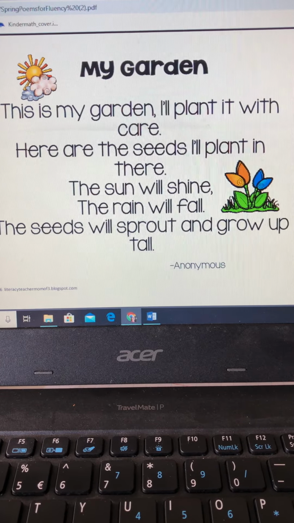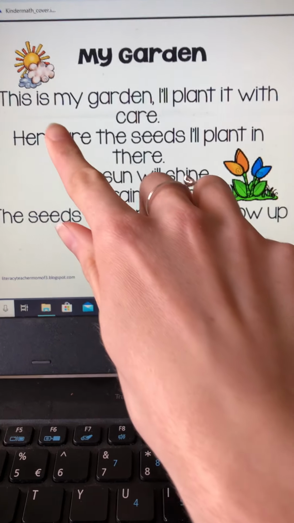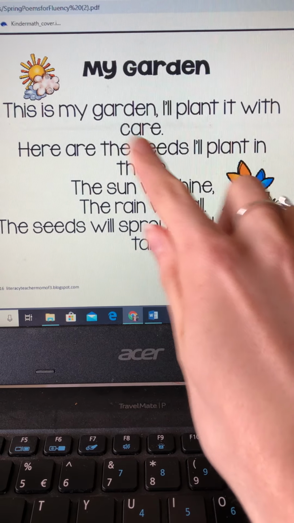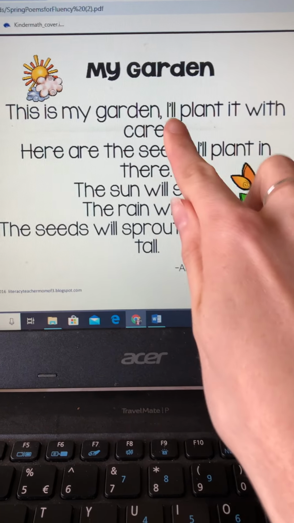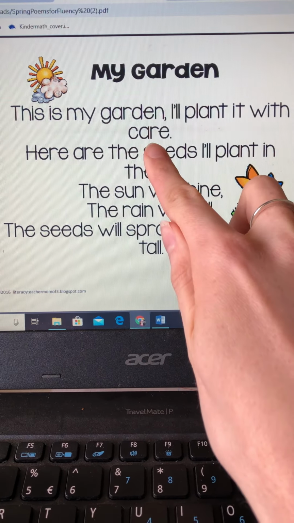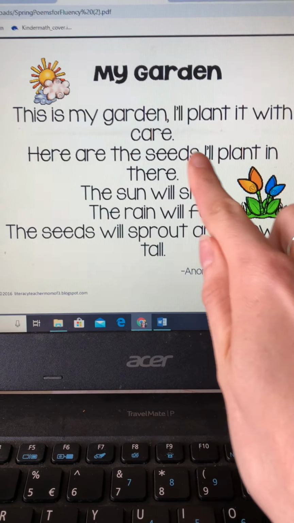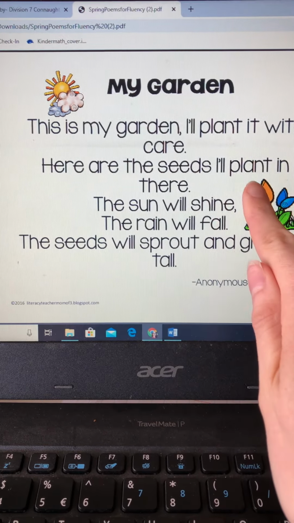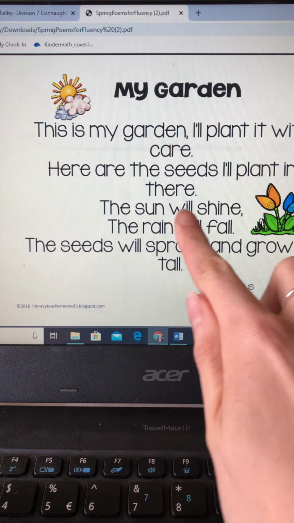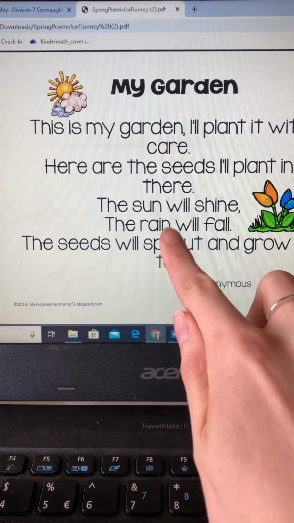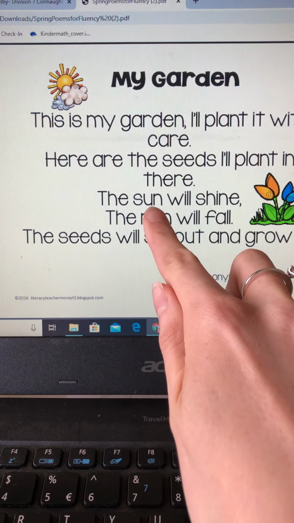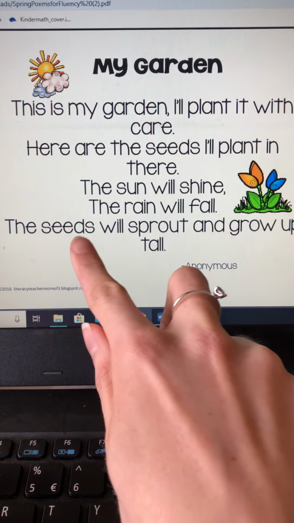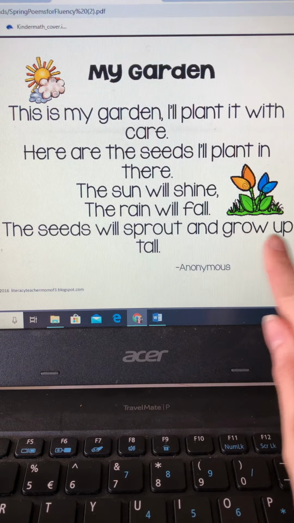So, this is my garden, I'll plant it with care. Here are the seeds I'll plant in there. The sun will shine, the rain will fall. The seeds will sprout and grow up tall.